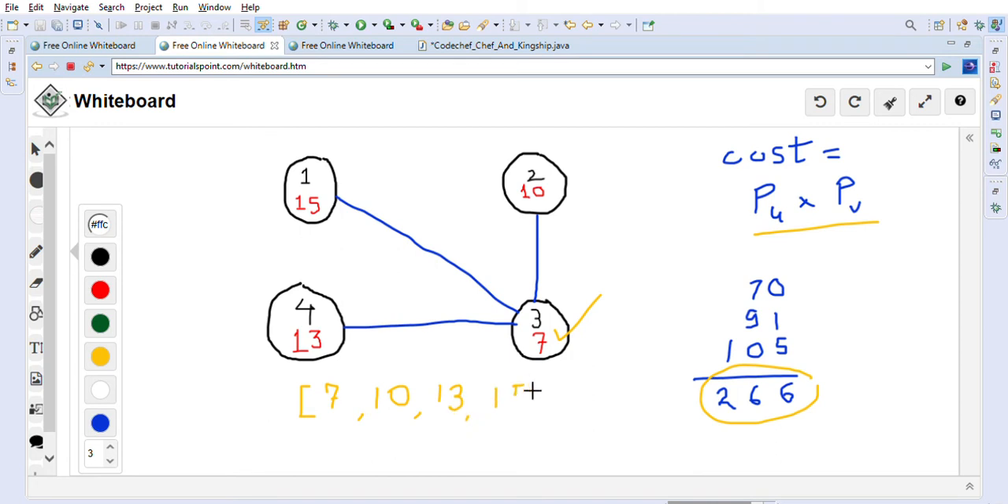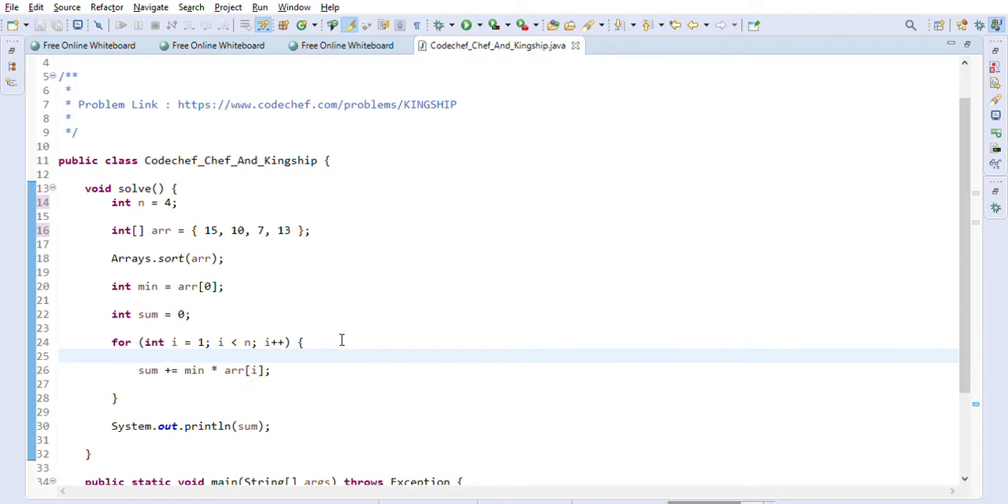So we'll just take the array, we'll sort it out. After that, we will take this one first as the minimum cost, right? And then we will keep multiplying this with the remaining ones, right? 7 into 10, then 7 into 13, then 7 into 15, right? And we will keep adding them up to get this total cost, right? So even if it looks like a graph problem, we can simply solve this problem by using array sorting, right? So let's go ahead and take a look into the solution of this problem, Chef and the Kingship. So this input is already given to us.